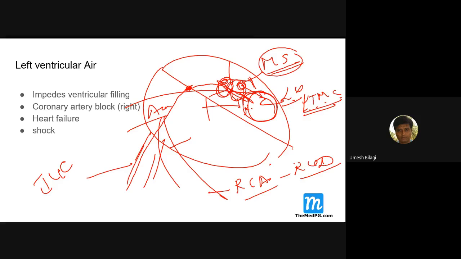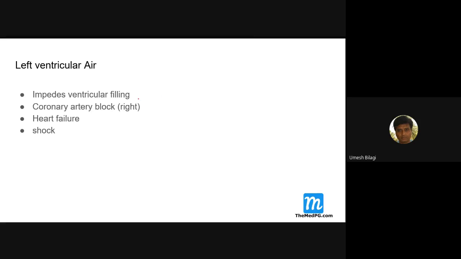Left ventricle air, you should know this. And also it can cause ventricular filling problems. Coronary artery blocks basically. It can cause heart failure and shock, and all these complications can occur. And if the amount of air injected is more, the patient may die also. This is one of the complications of rupture of the PTMC balloon, percutaneous transmitral commissurotomy balloon.